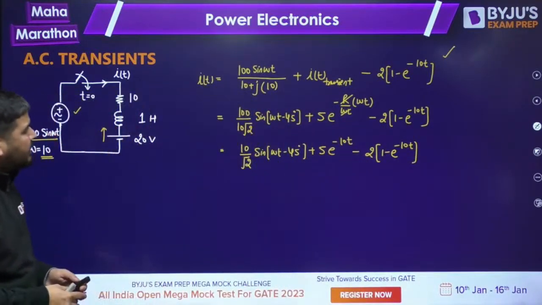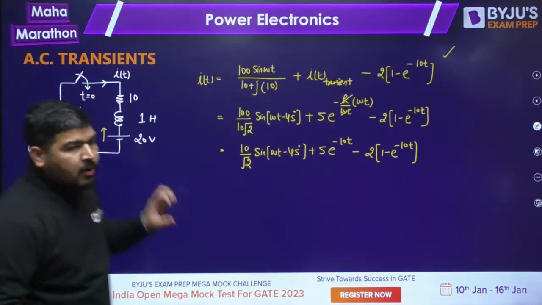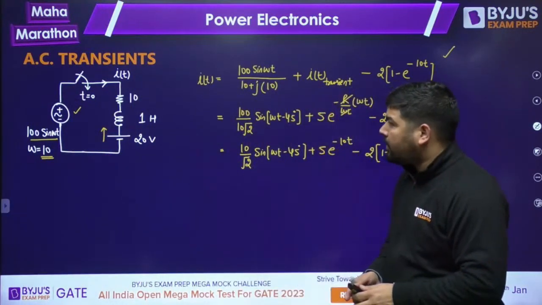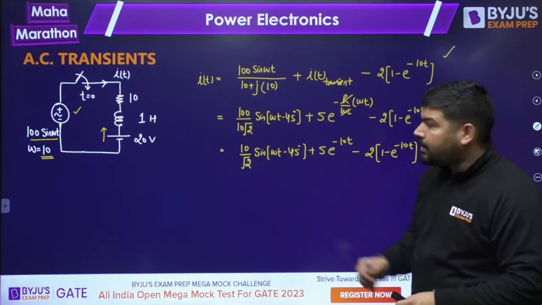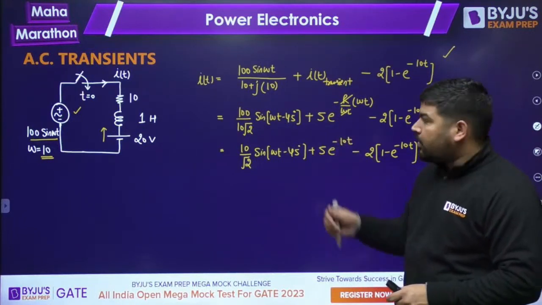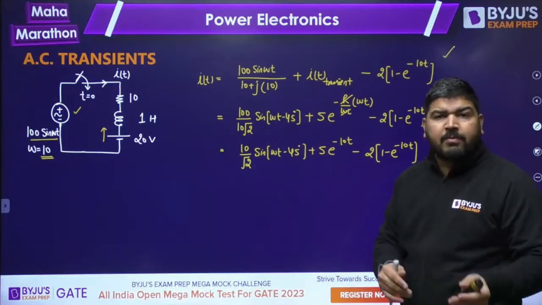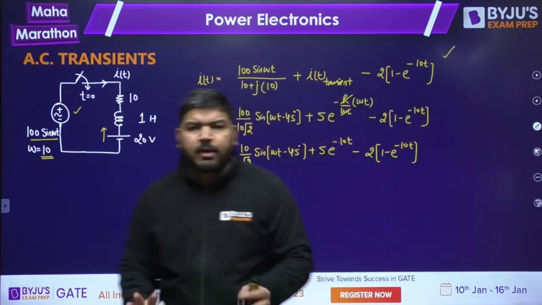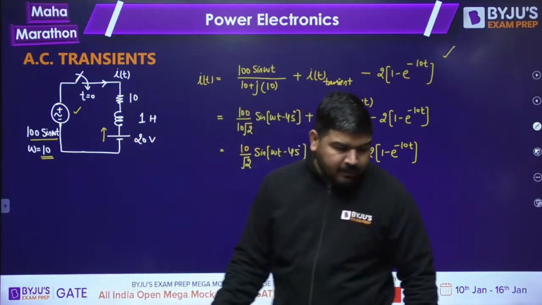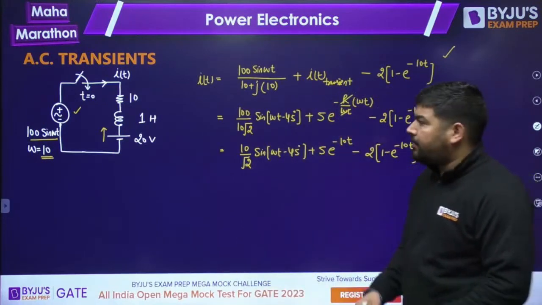Anyway, let's proceed. So I told you how to write the current equation. Why is this important? This equation is important because in some situations we need to look at maximum firing or minimum firing, or just continuous conduction. There we need the current equation. That's why I'm telling you how to write the current equation.